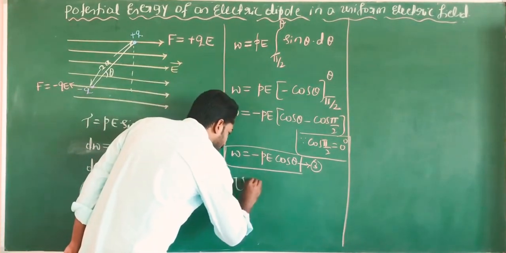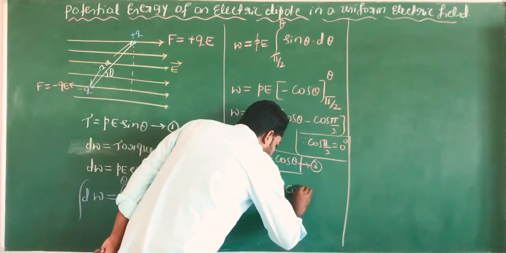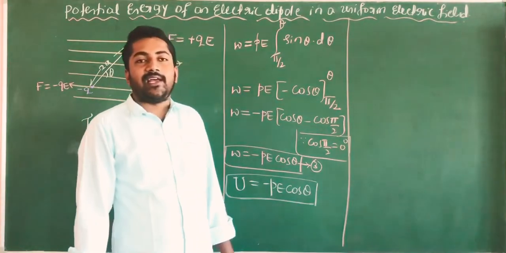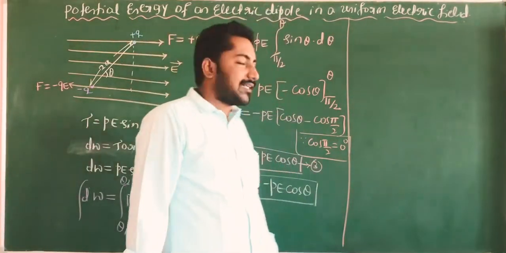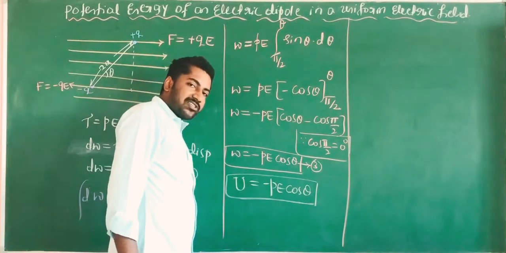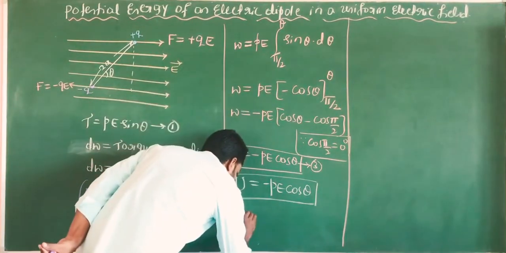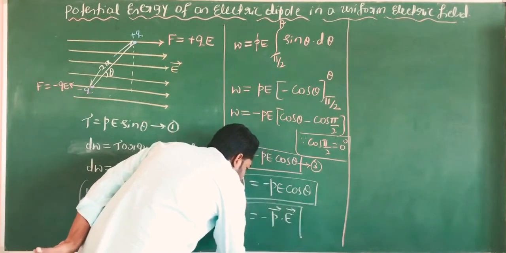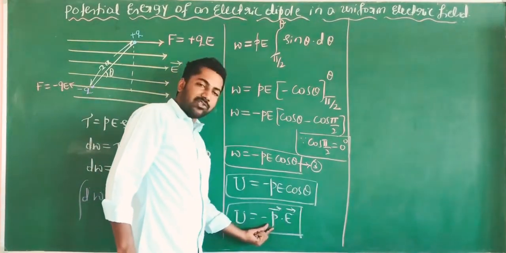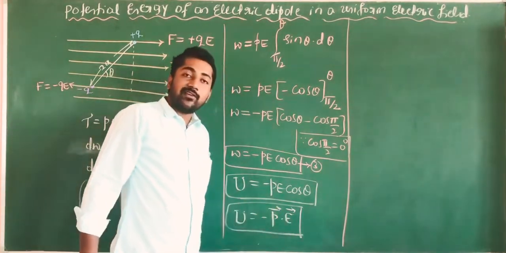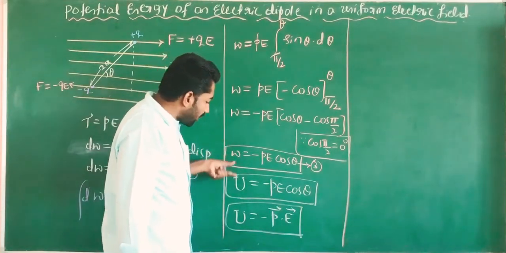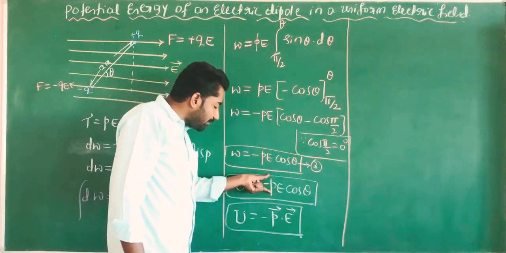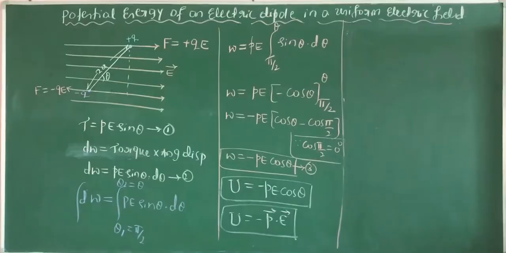Here U is equal to minus PE cos theta, which is the expression for the potential energy of an electric dipole in a uniform electric field. Expressing this equation in vector form, U is equal to minus vector P dot vector E. Here the dipole moment is also a vector quantity, and the electric field is also a vector quantity. This is the vector form of the expression for potential energy due to an electric dipole in a uniform electric field.